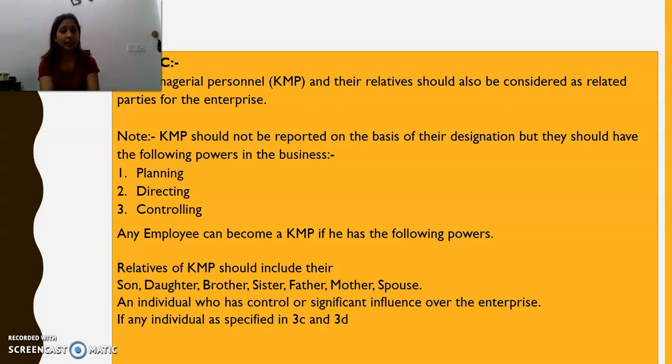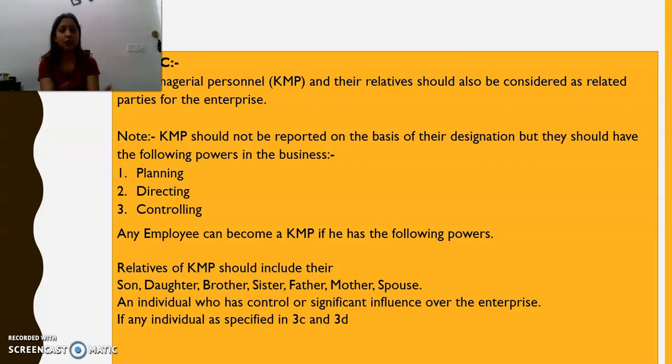Now who all are the KMP? So KMP can be any employee of the company if he has the following three powers, which are planning, directing and controlling. If any employee of the company has these powers, he is going to be considered as KMP. Now who all relatives are covered in AS 18? They are son, daughter, brother, sister, father, mother and spouse.